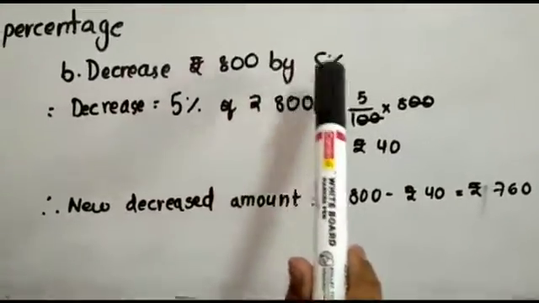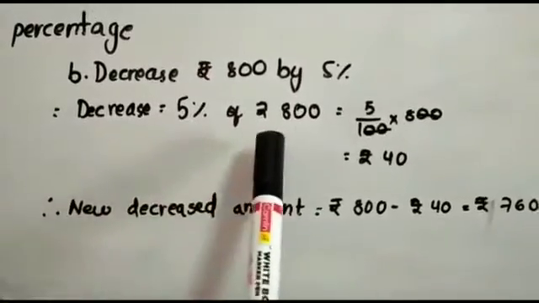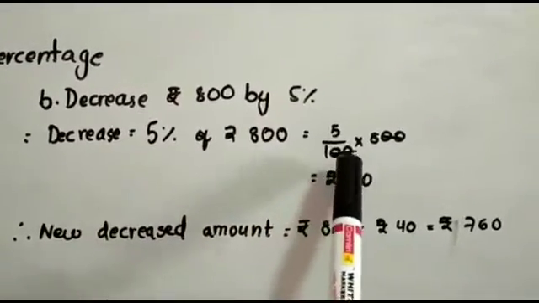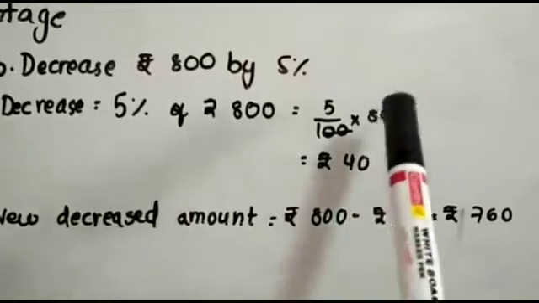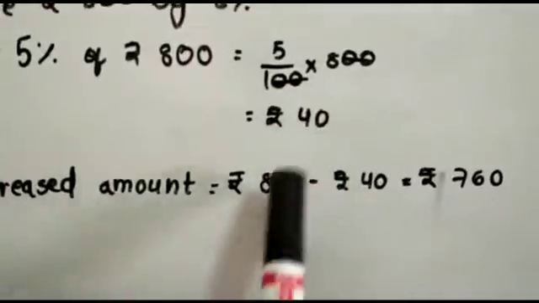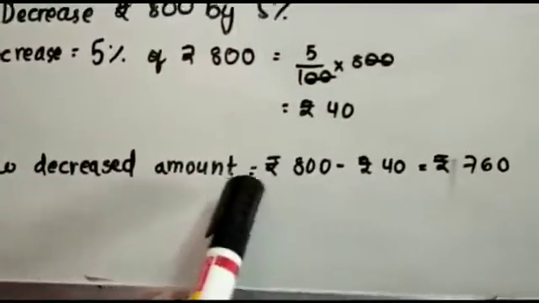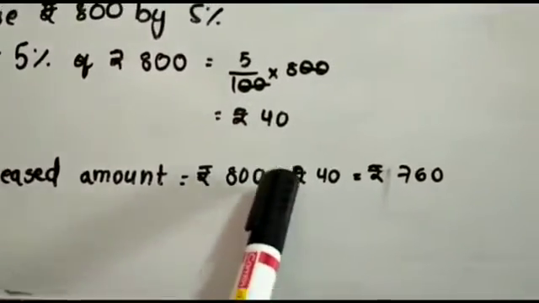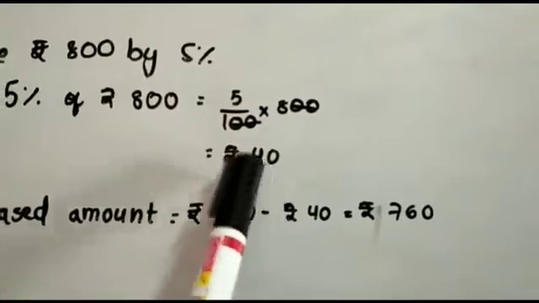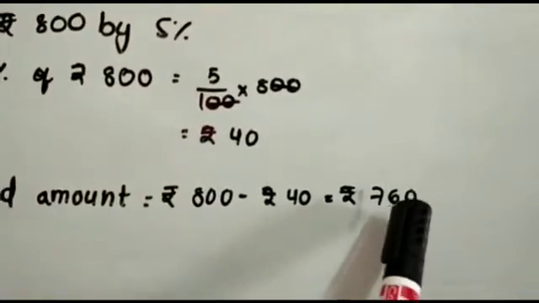Decrease rupees 800 by 5%. Decrease equals 5% of rupees 800 equals 5 by 100 into 800, and the answer is rupees 40. So the new decreased amount equals rupees 800 minus rupees 40 equals rupees 760.